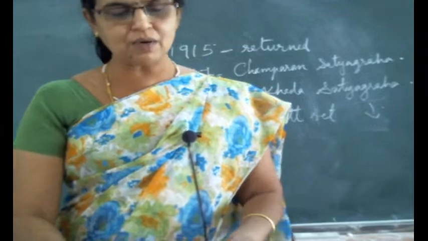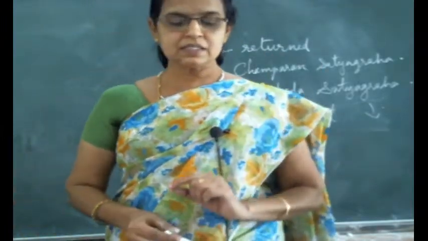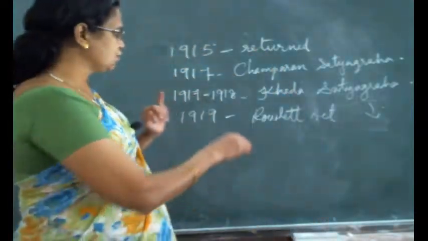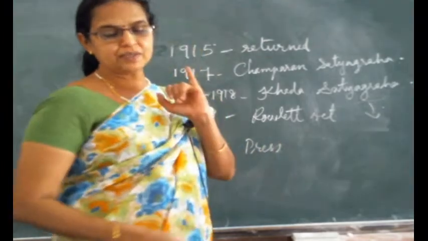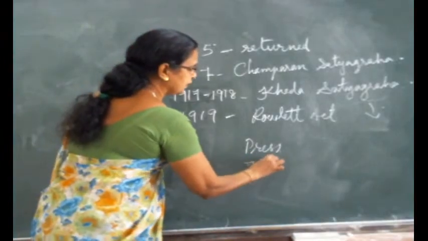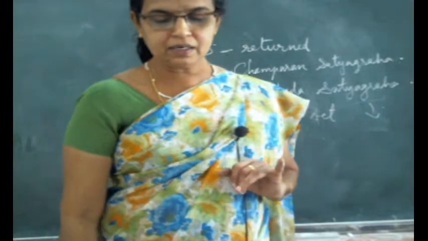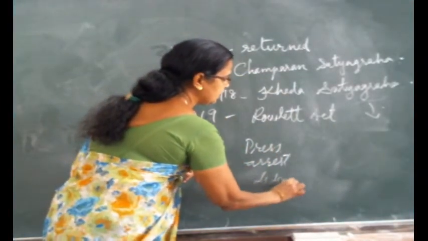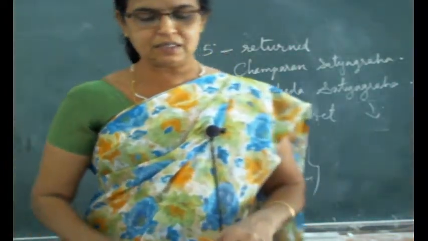So underline what the Rowlatt Act was and what it authorized. The Rowlatt Act authorized the government to exercise stricter control on the press. So the first one is control of the press. Underline, point-wise; if you learn that way it will be easy. Then the second one, arrest without warrant. Second point. And the third one, indefinite detention in jail. So these three points are there mainly in this.